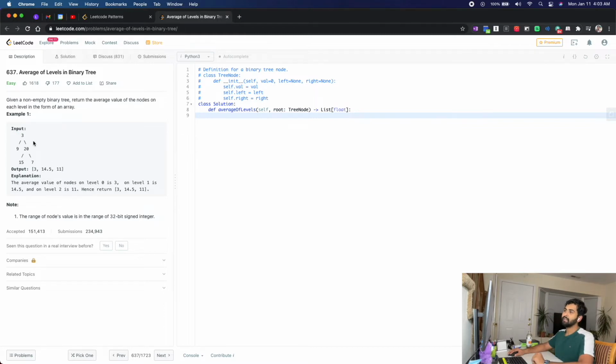Let me break it down and tell you my plan of action. Since I've done a level order traversal before, I have some idea on how to deal with this. We'll use the concept of breadth first search. It's been a long time since I actually coded one, but I'm trying to use something similar. I'll take a list and add this node into the list, and I'll add all its children, which are apparently 9 and 20, right? And after that, I'll get the average and add that to our output list.